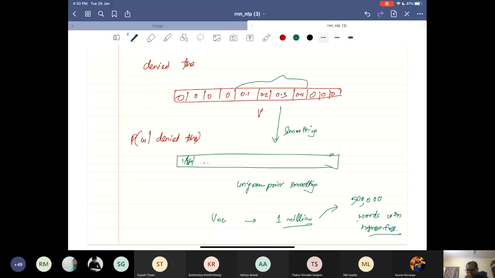Because even if you know what will happen in test data, and even if you include those words in your vocabulary, what will you do with those? You cannot get any estimate, any probability from the training data. So there is no use even knowing that these words are there in the test data. It does not help you. You cannot get any statistics from the training data. So you define it from the training data that you get. Other words become out of vocabulary. You just call them out of vocabulary, whatever has not been seen or is not in your vocabulary.